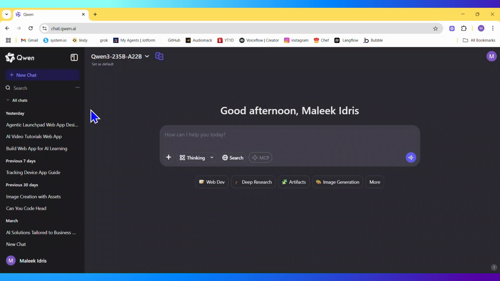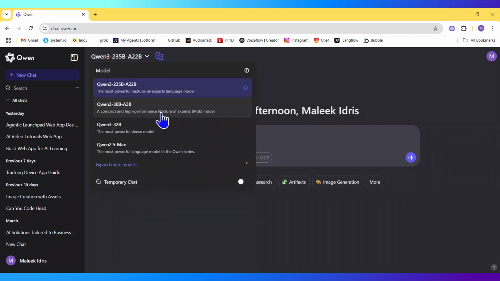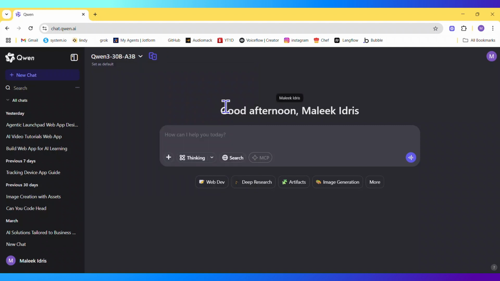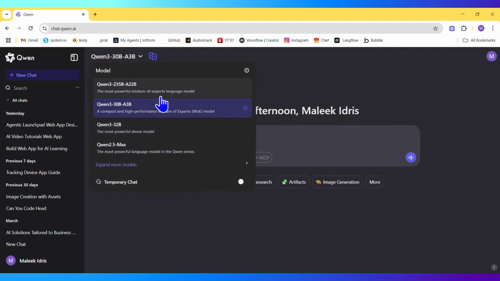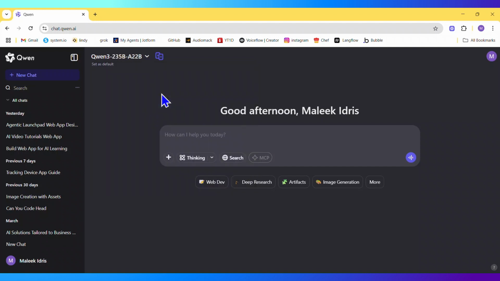My name is Malik. So today we'll be talking about the Qwen3 235B model. This is the model we are going to be using, and Qwen have other models you can test out. They just released another one, Qwen3 30B A3B, a compact and high performance mixture of experts model. We are going to be testing Qwen3 30B, but right now, let's use Qwen 235B because this is one of the most powerful AI models.